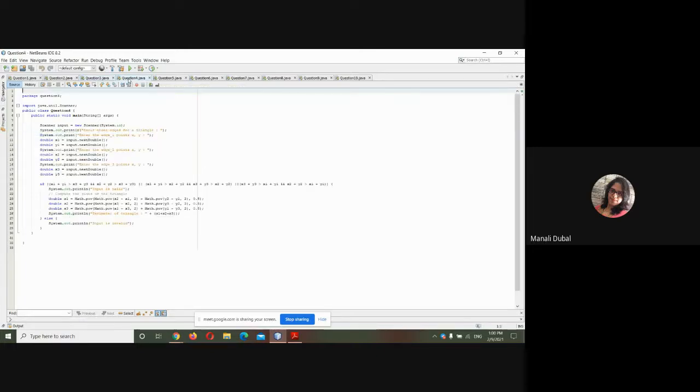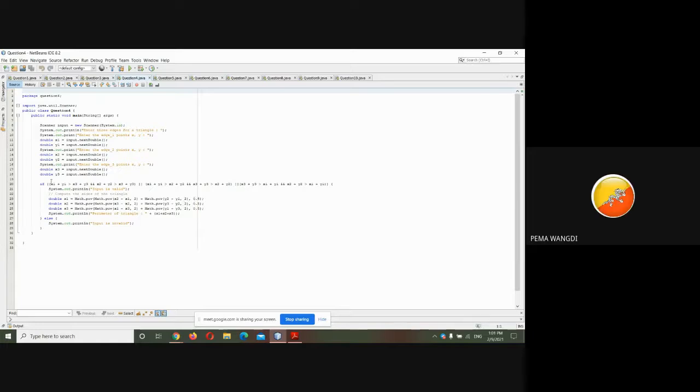Next. Three points you are entering: X1, Y1, X2, Y2, X3, Y3. You are doing the validation, okay, input is valid. If it is valid, then only you are finding x1 minus x2 whole square plus y1 minus y2 whole square, whole root. That is S1, the sides. And the summation of all three is the perimeter. Okay, good. Correct.